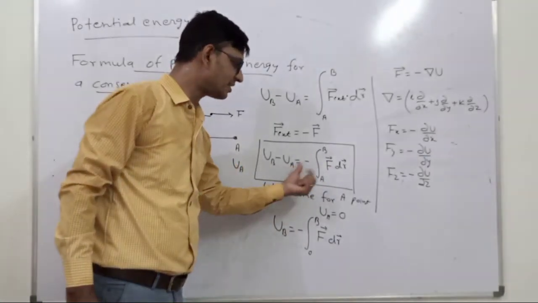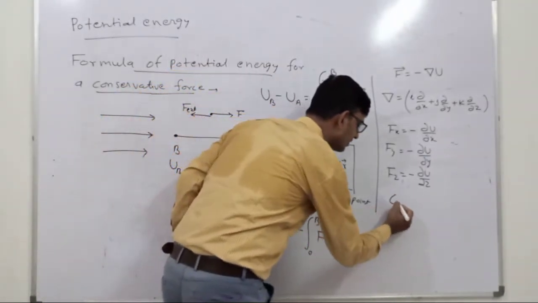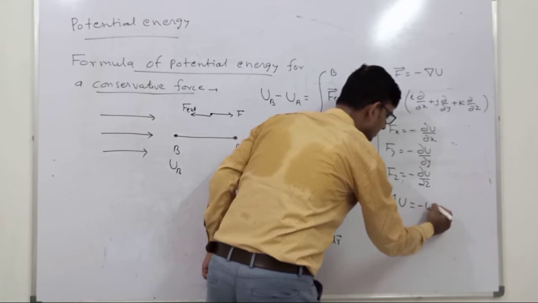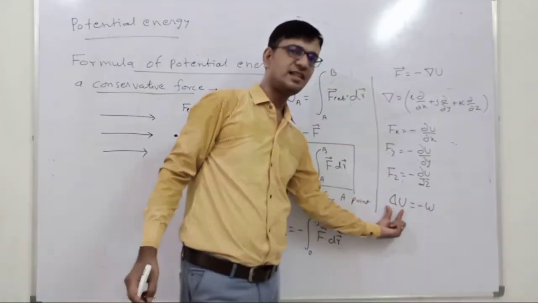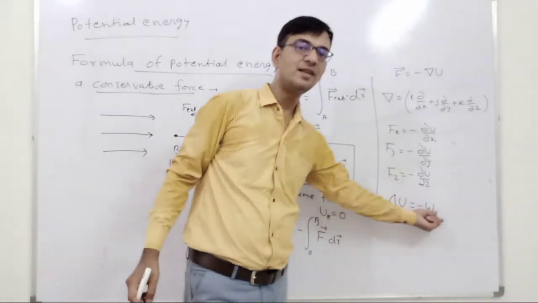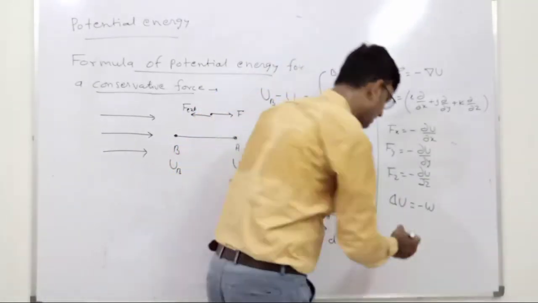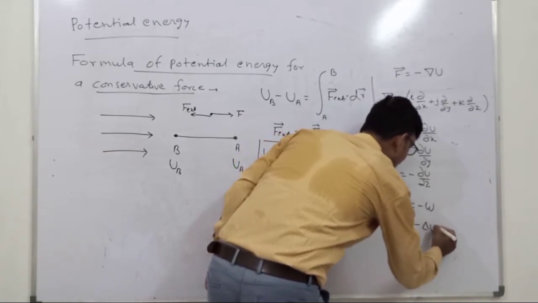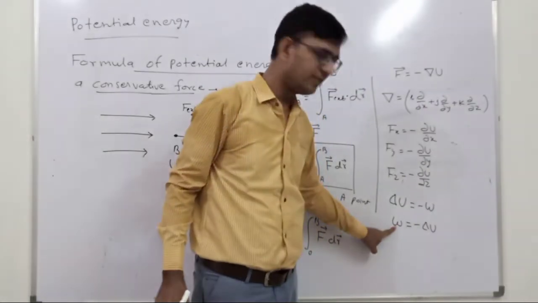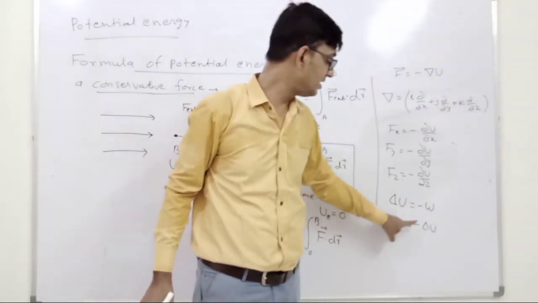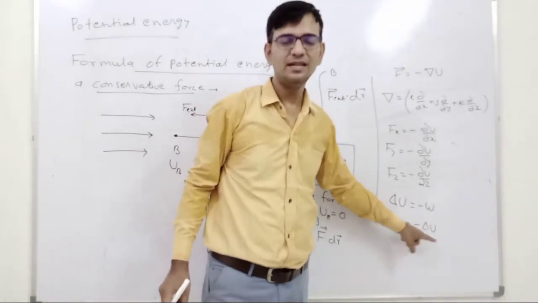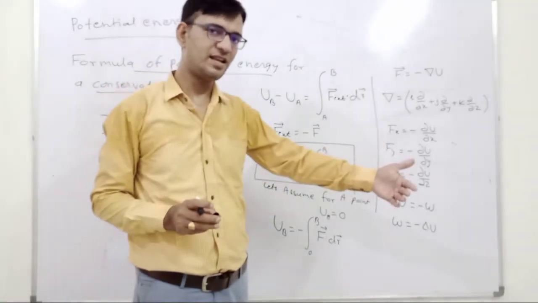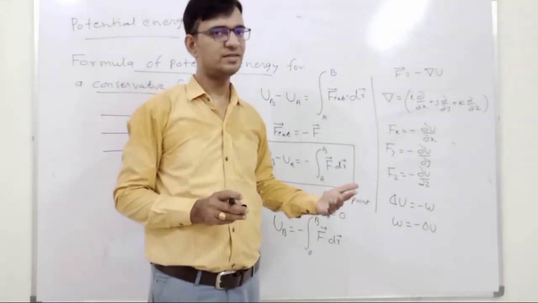So we can also write this equation in the simpler form: delta U, the change of the potential energy, is equal to minus W. It means the change in potential energy is equal to the negative of the work done by the conservative force, or we can also write W is equal to minus delta U. What is the meaning of that? The work done by the conservative force will reduce the potential energy. It means a body always moves from higher potential energy to lower potential energy under the conservative forces.